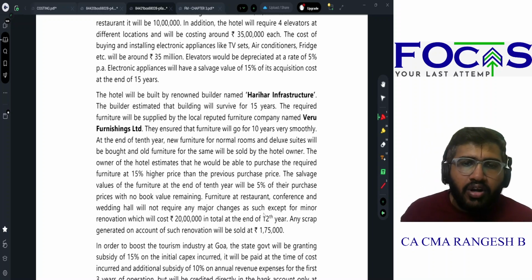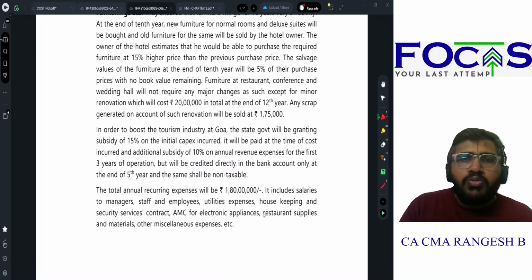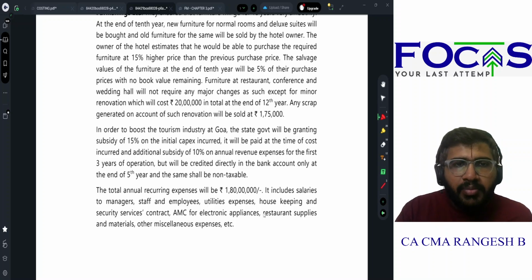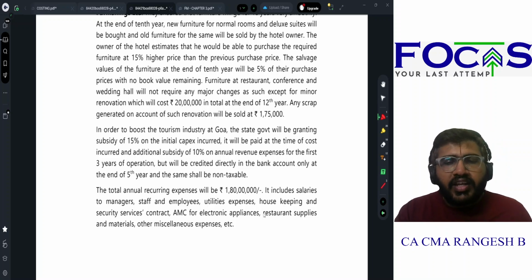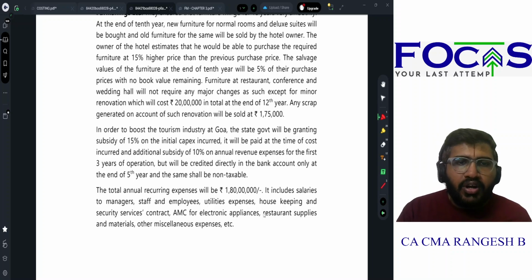Any scrap generated on account of such renovation will be sold at 1,75,000 rupees. In order to boost the tourism industry in Goa, the state government will be granting a subsidy of 15% of the initial capex incurred. It will be paid at the time of cost incurred, an additional subsidy of 10% on annual revenue expenses for the first 3 years of operations, but will be directly credited to the bank account only at the end of the 5th year and it shall be non-taxable.